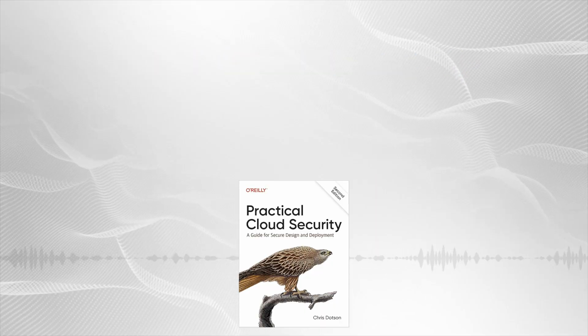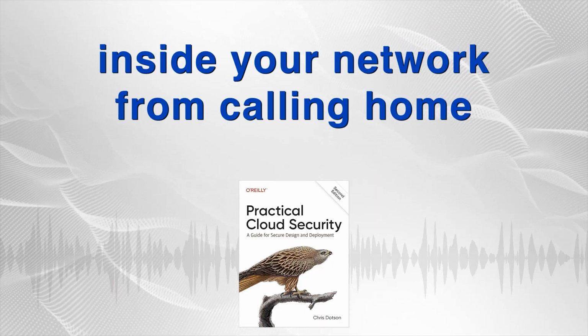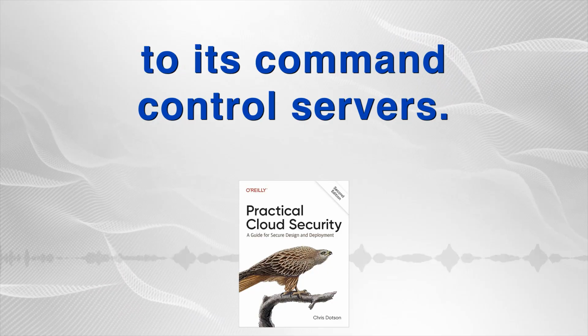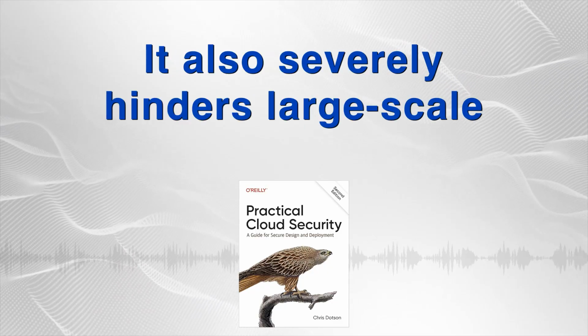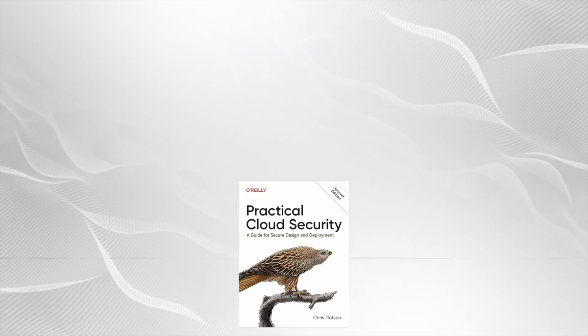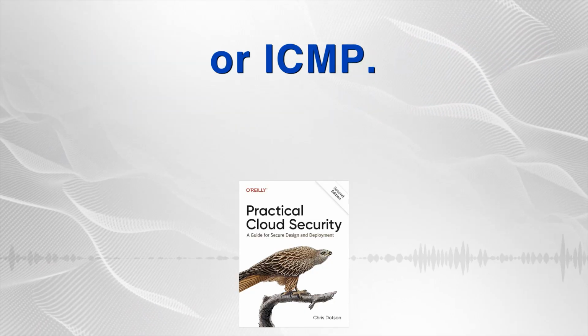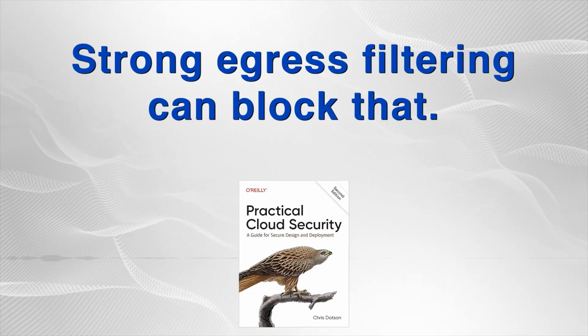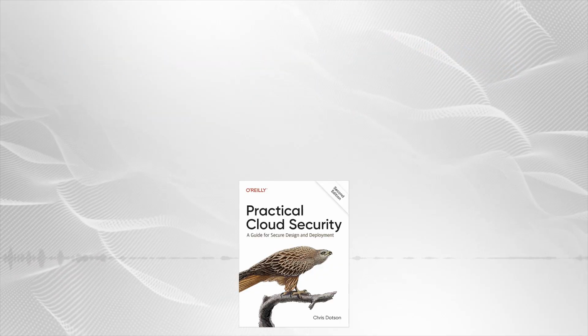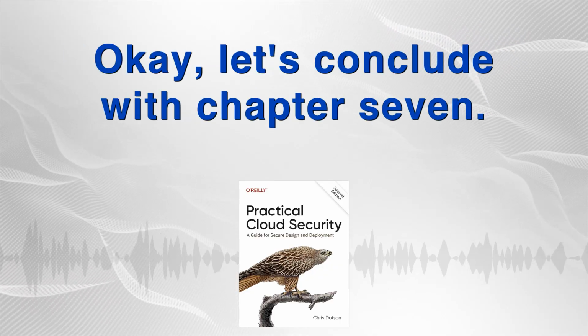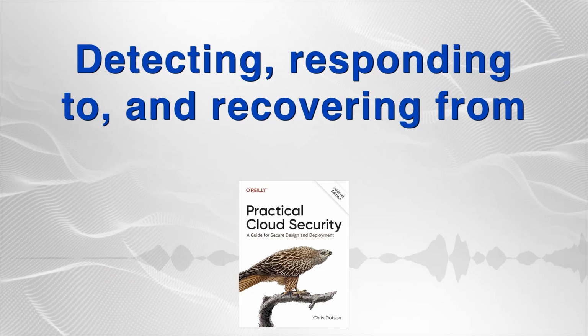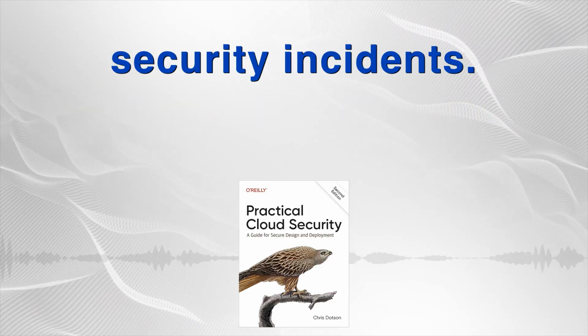It's a critical layer. It can prevent malware that lands inside your network from calling home to its command and control servers. It also severely hinders large-scale data exfiltration. Attackers try to sneak data out, sometimes using unusual protocols like DNS or ICMP. Strong egress filtering can block that. Blocking the exit route. Okay, let's conclude with Chapter 7, detecting, responding to, and recovering from security incidents.